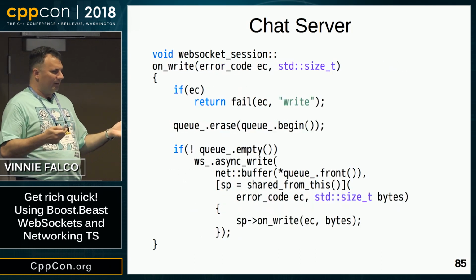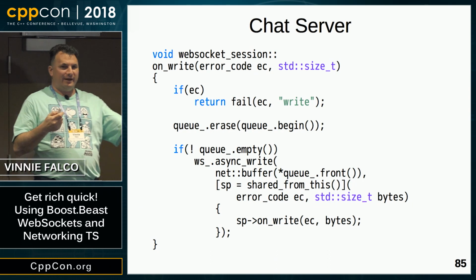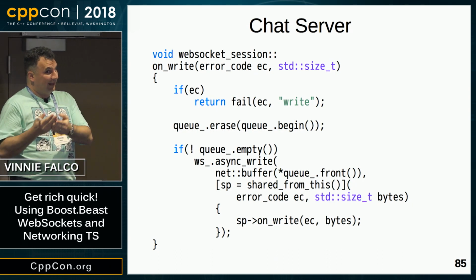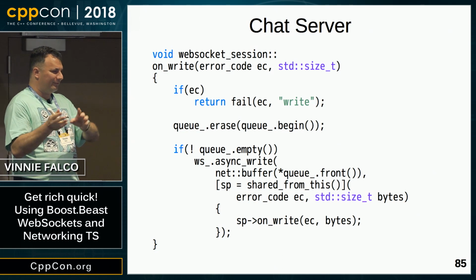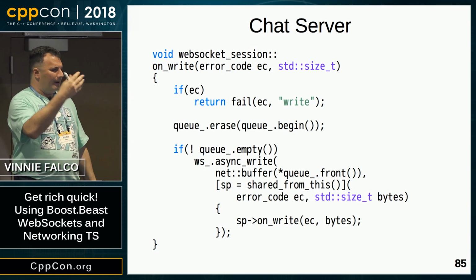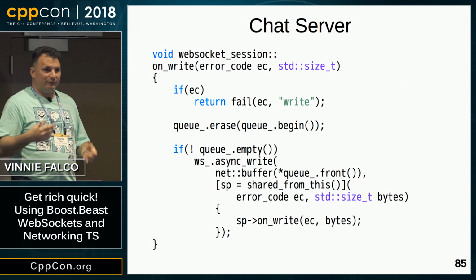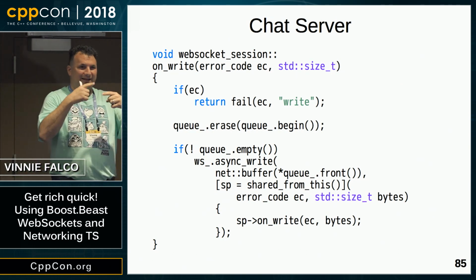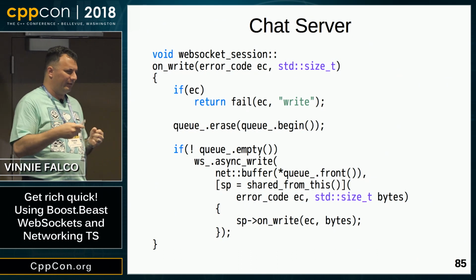In onWrite, we report the error, if any. We erase the message that we just sent. If it was the last reference, if it was the last shared pointer reference, it's going to get deleted. And then if there's more messages to write, we call async write. Again, that's the loop. So now we're going to keep on sending messages until there's nothing left in the queue.